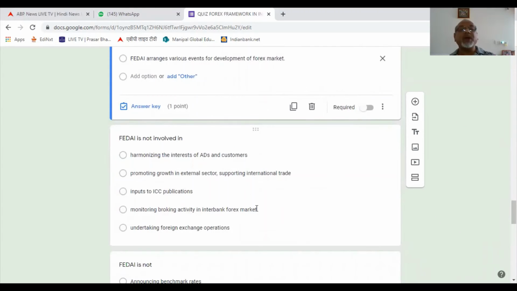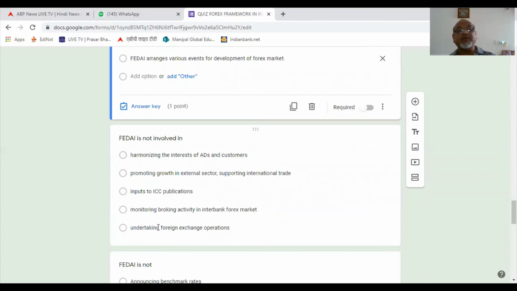FEDAI is not involved in harmonizing the interest of ADs and customers. No, they are. Promoting growth in external sector, supporting international trade, that also they are doing. Inputs to ICC publication. Yes, they are involved in giving inputs to ICC publications. Remember, India's point of view for the ICC publications has been given by FEDAI. Monitoring broking activity in interbank forex market. Yes, that also they are doing.